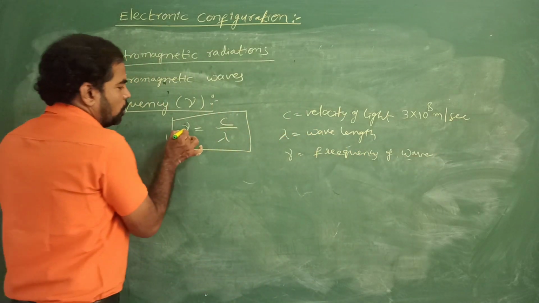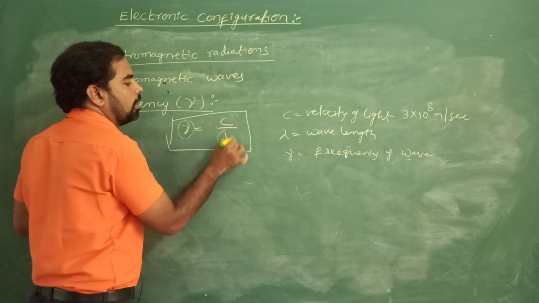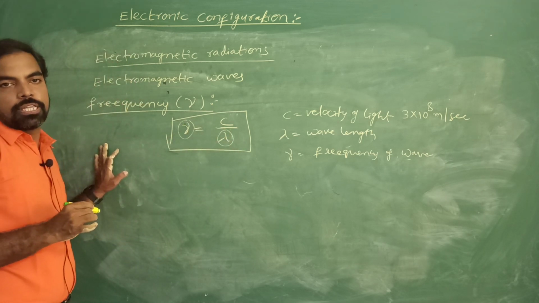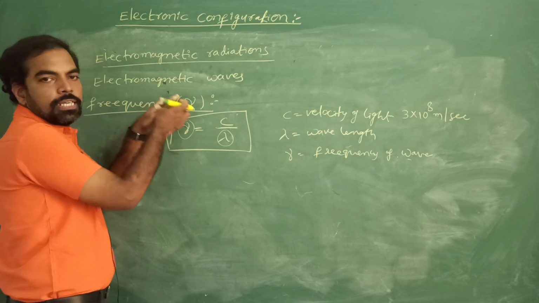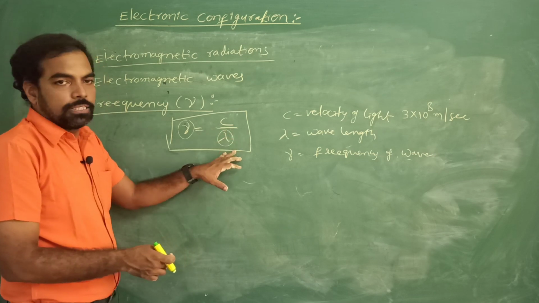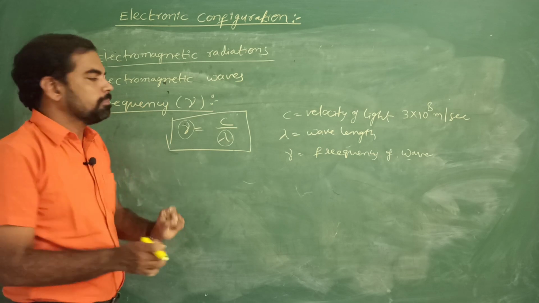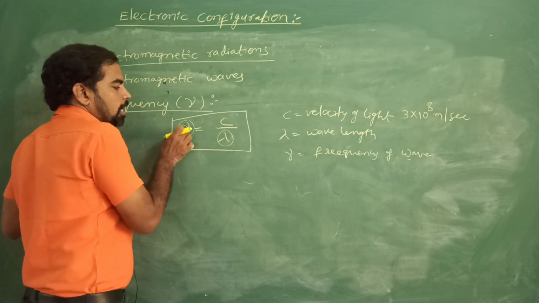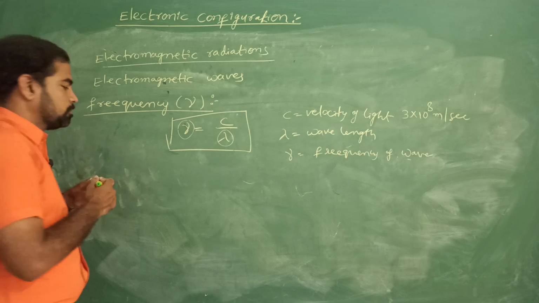Here observe, nu equals c by lambda. That means nu and lambda are reciprocal to each other. Reciprocal means inversely proportional. As the frequency increases, wavelength decreases. Otherwise, if wavelength is more, frequency is less. Very, very important concept. Frequency and wavelength are reciprocal to each other, inversely proportional to each other.